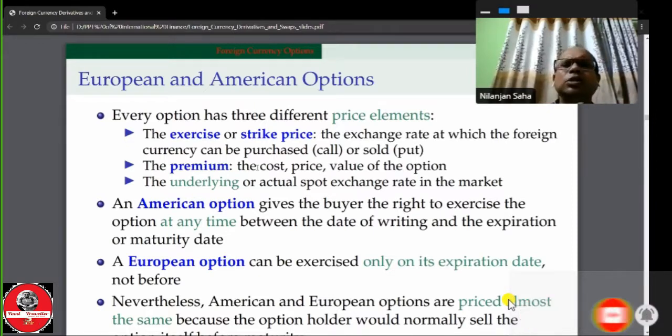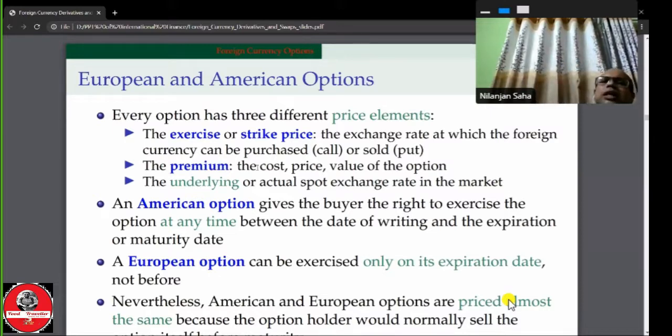It's normally known as the spot exchange rate. The current spot exchange rate in the market, or the exchange rate in the spot market. This is the actual underlying spot exchange rate in the market. That means an option contract has three price elements. One is the strike price, second is the premium, third is the spot price.